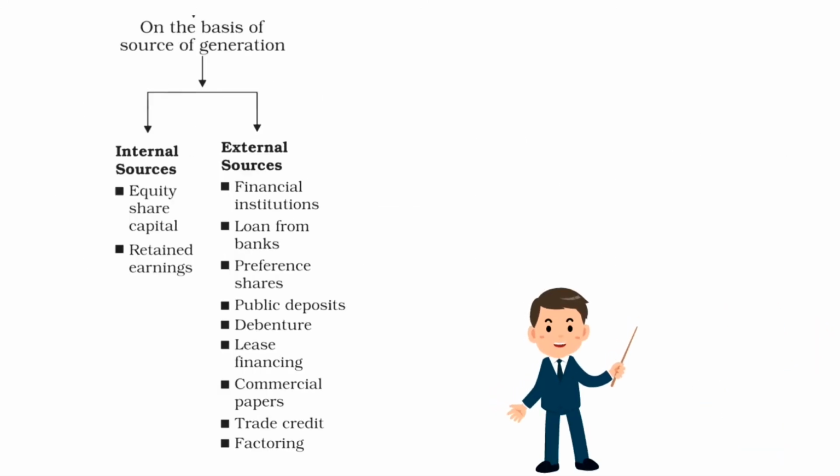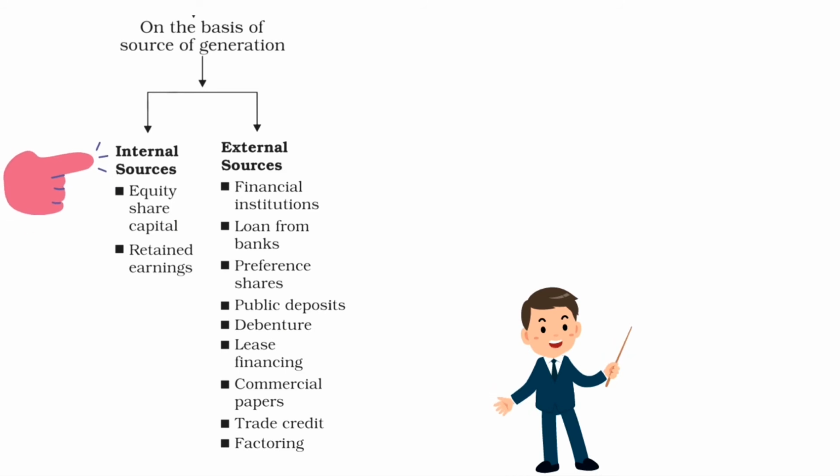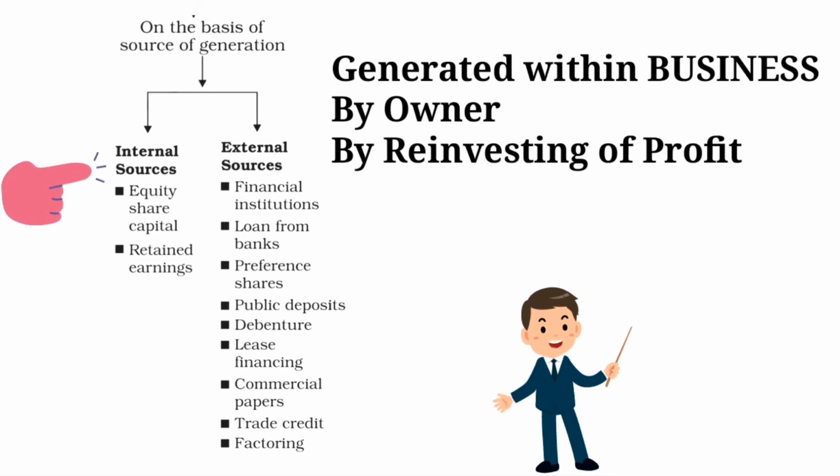Now the last one is on the basis of source of generation. There are two categories in it, internal sources and external sources. Internal sources are those funds that are generated within business, means by owner or by the investment of profit. That means retained earnings. You can keep earnings in business itself.